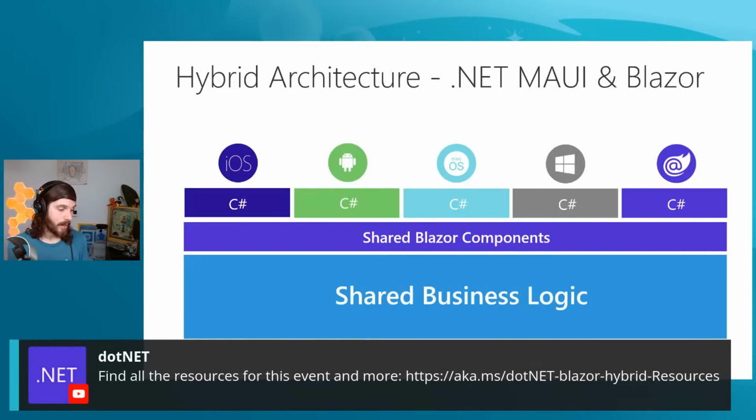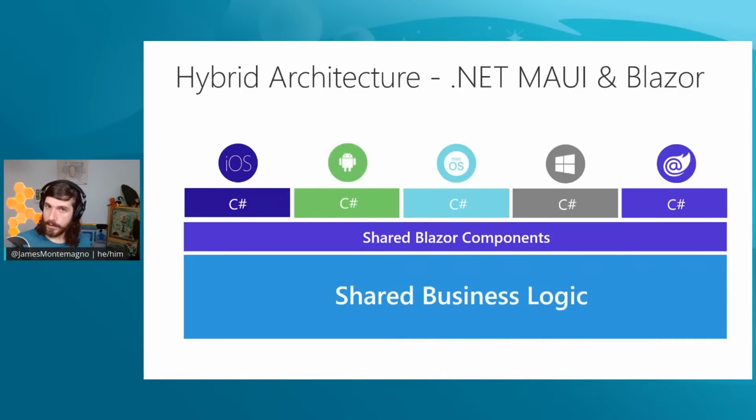The advantage here is that you can also do a progressive web app with Blazor too, right? But compared to a progressive web app, the nice thing about a native application is you can deploy it into the store, into your own private store internally. And of course, you can use the native capabilities under the hood. You're not restricted. You're not in a sandbox. You're sort of outside of that.